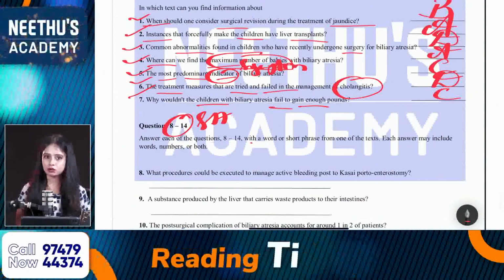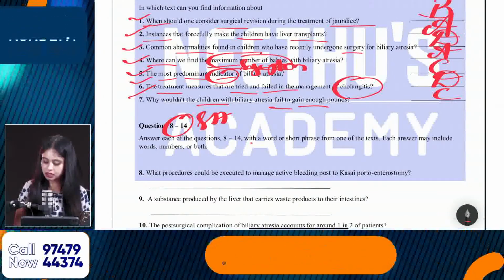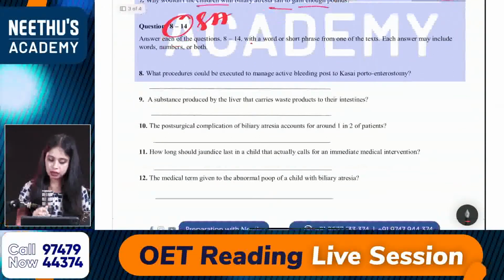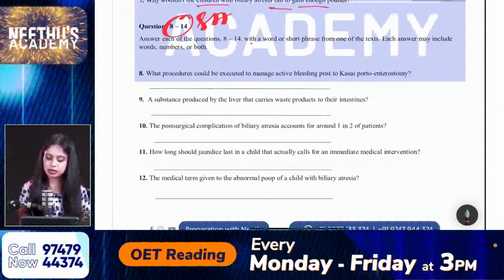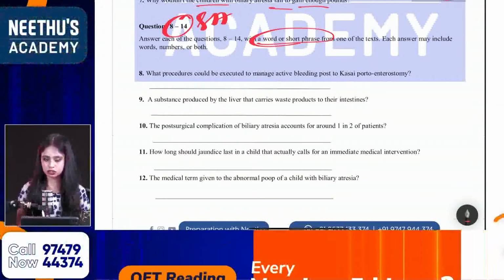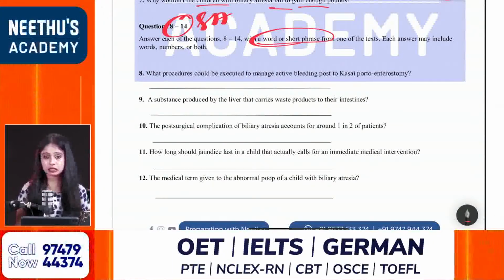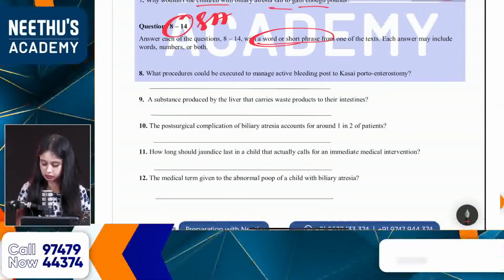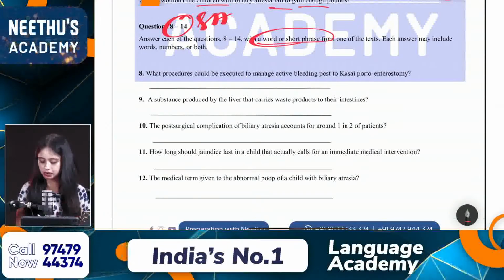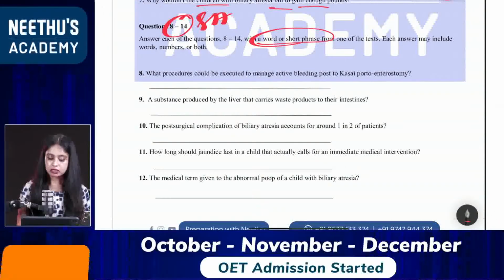Yes, 7 out of 7. Okay, yes, Shanta, very good. Kavita, 7 out of 7. Okay, very good. So coming to 8 to 14 short answer question, you can answer in a word or a short phrase. The important instruction here. Okay, very good, Megha. 7 out of 7. Excellent, dear. Yes, okay, Sudha, yes, it's 5. Yeah, pretty good. Next time you can score 7 out of 7. Okay, Priya, 7 out of 7. Very good. Yeah, so 8th one.